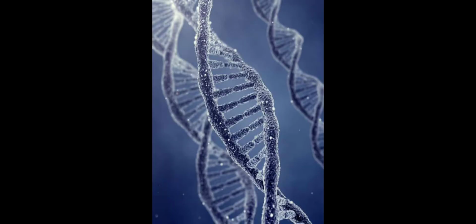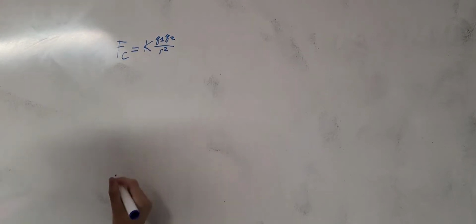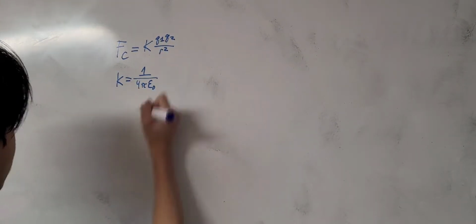Pi is also found in nature, outside of circles as well. Pi can be used to calculate the spiral of the DNA's double helix, the embryo formation and pattern developments in animals, the probability of a needle crossing a set of parallel lines, and the electrostatic field equation constant K, which is 1 over 4 pi epsilon naught.